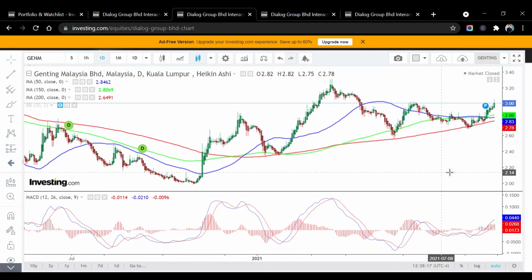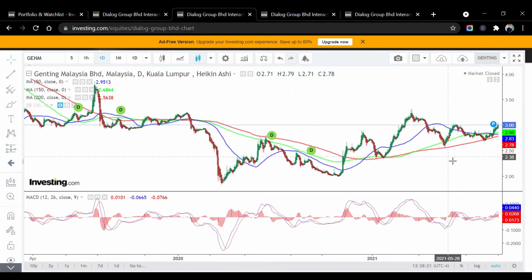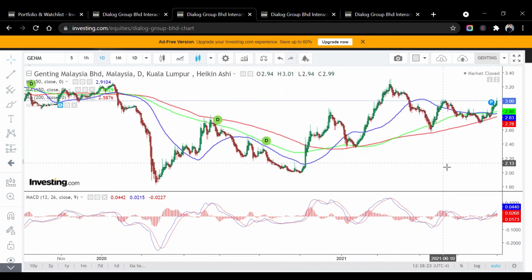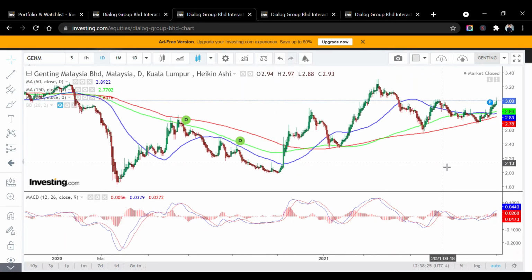So if you are planning to go long, you can consider going long based on the technical analysis, right? But nevertheless, you still need to look at the fundamental, because I believe Genting Malaysia will still be affected by COVID, so please trade with caution, right? But nevertheless, you can see the bullish trend is already here for Genting.